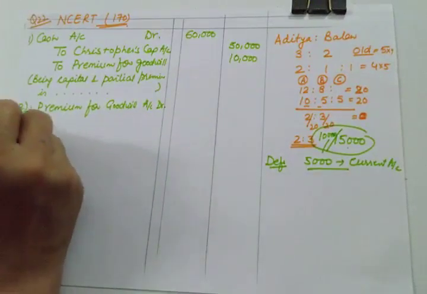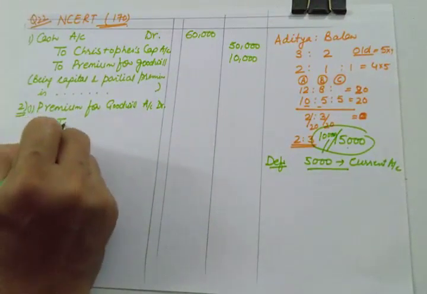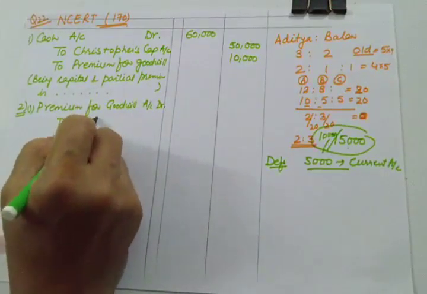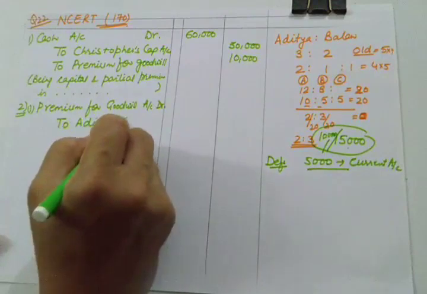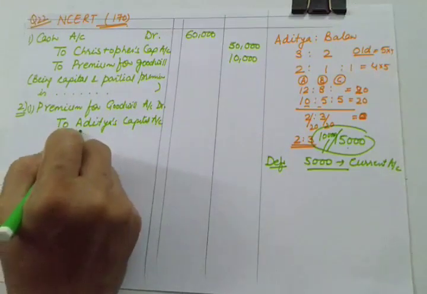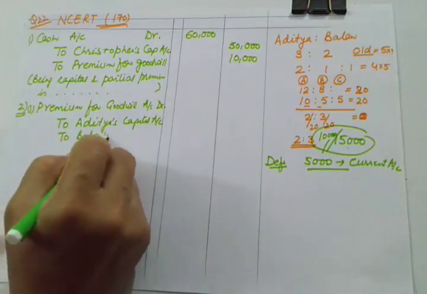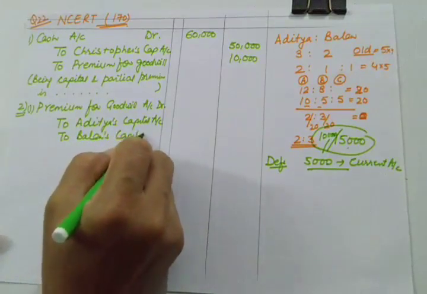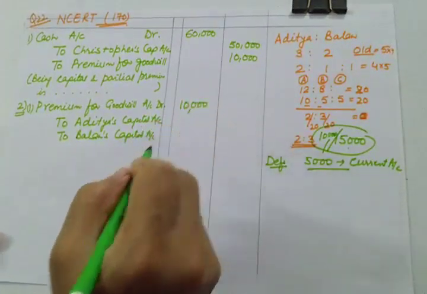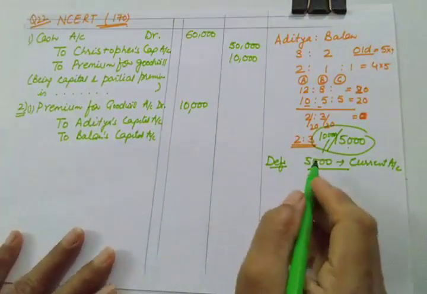Then I am doing this entry in two parts. Then I will be clubbing to Aditya's capital and to Balan's capital. He is bringing only 10,000, so here we will be able to divide only 10,000. In which ratio?